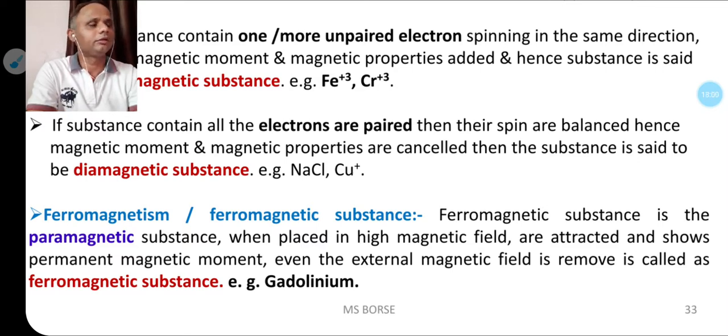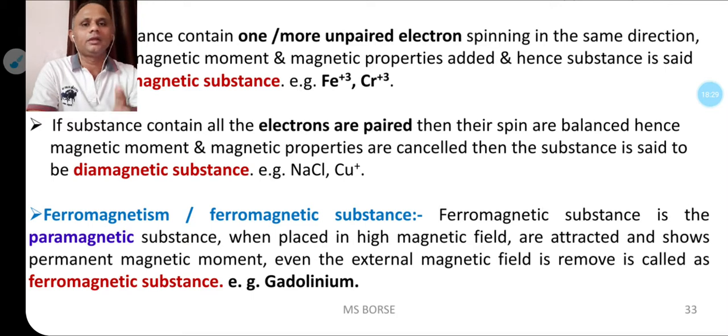That means on the basis of magnetic property there are three types of substances: paramagnetic substances, having unpaired electrons; diamagnetic substances, having paired electrons, that means zero unpaired electrons; and the third, ferromagnetic substances.